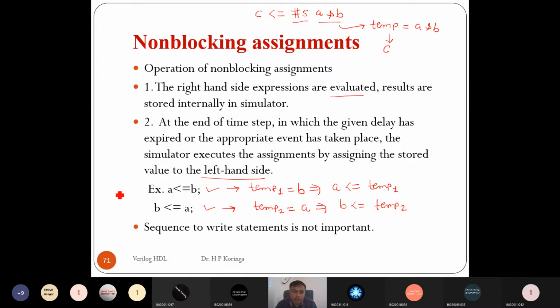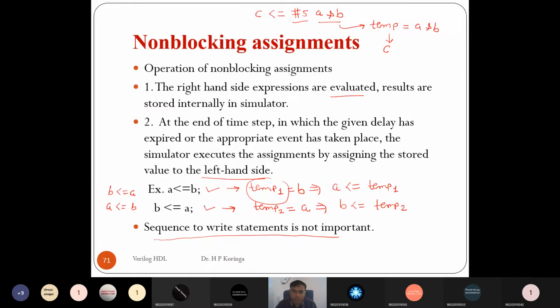Here the sequence is also not important, right? First we write, suppose, B <= A, and then we write A <= B, then also we will get the same output, because the right-hand side is not directly transferred to the left-hand side. It first stores the data into the temporary variable, and then at the end of the simulation it transfers the temporary variable data into the left-hand side operand. Right? So the sequence of writing the statements is not important in a non-blocking assignment, but it is important in a blocking assignment, because blocking assignment statements are executed in sequence.